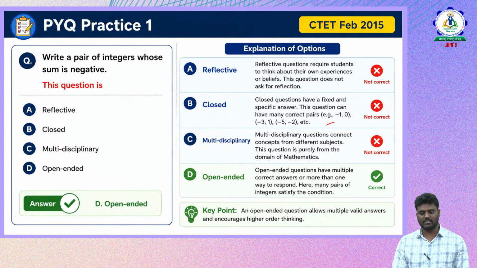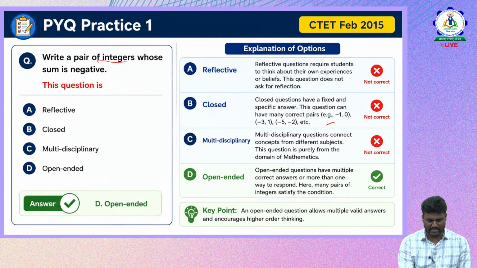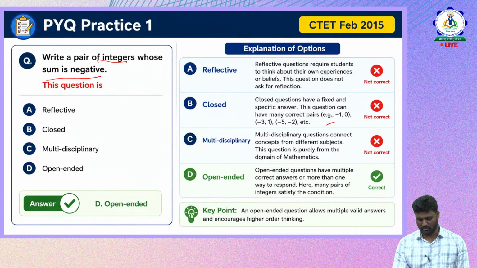Then is it a multidisciplinary question? Multidisciplinary questions connect concepts from different subjects. This question is purely from the domain of mathematics only. Is there any other subject involved in the given question? No. It is purely asking about integers, whose sum is negative. It is completely based on the domain of mathematics only. Therefore, we say that it is also not a multidisciplinary question.